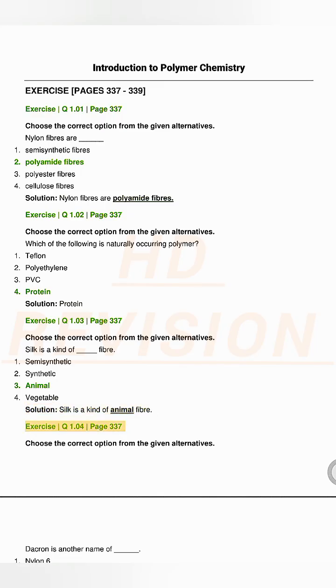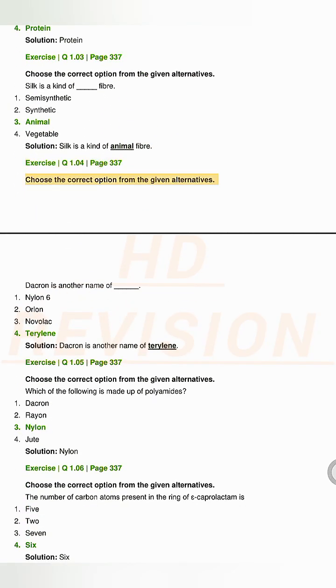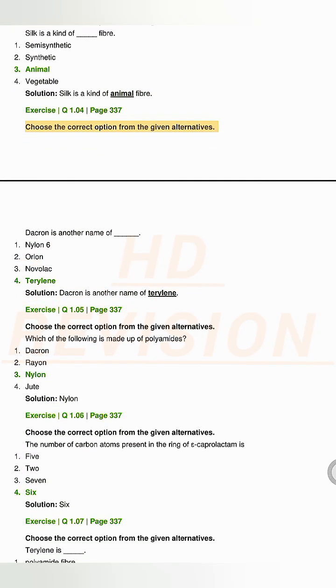Exercise Q1.04, page 337. Choose the correct option from the given alternatives. Dacron is another name of ____. 1. Nylon 6. 2. Orlon. 3. Novolac. 4. Terylene. Solution. Dacron is another name of terylene.